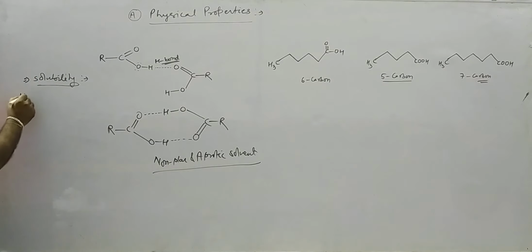Okay. First 4 acids, that is formic acid, acetic acid, propionic acid, and butyric acid.